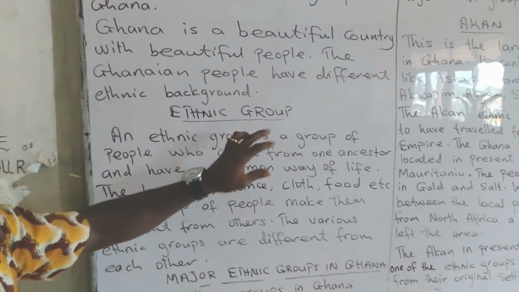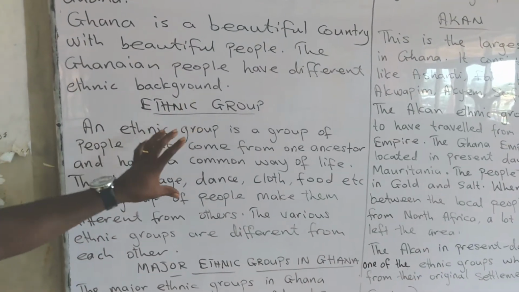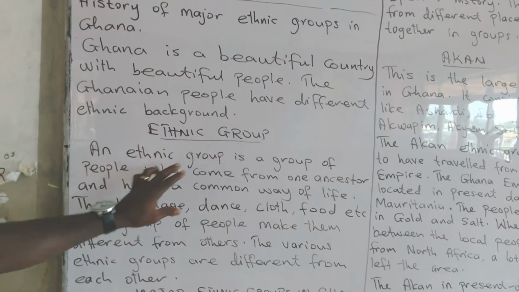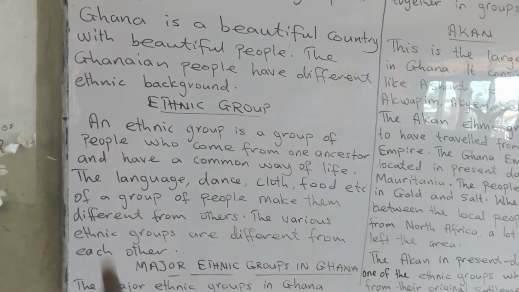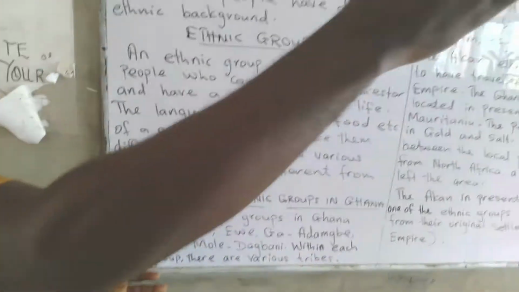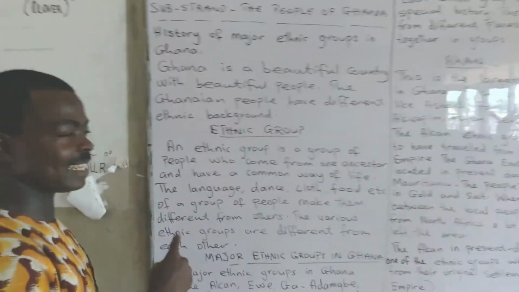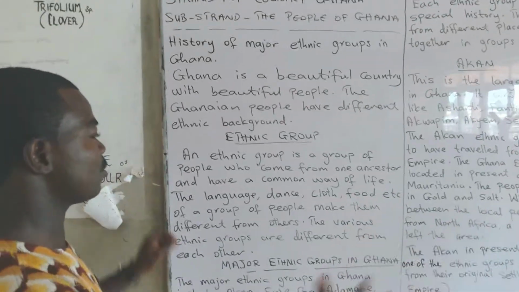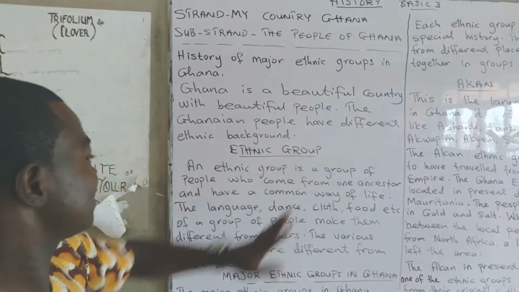What does this mean? When we say ancestors, ancestors are our great grandparents who died long ago. So an ancestor is a great grandparent who died long ago. So an ethnic group comes from one ancestor, from one great grandparent. You understand?